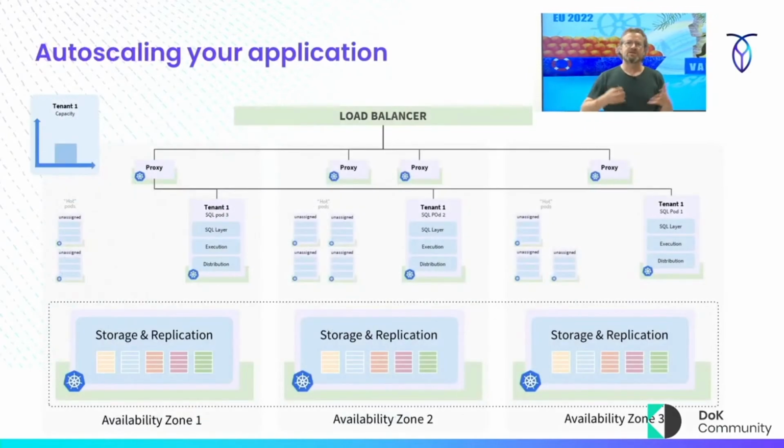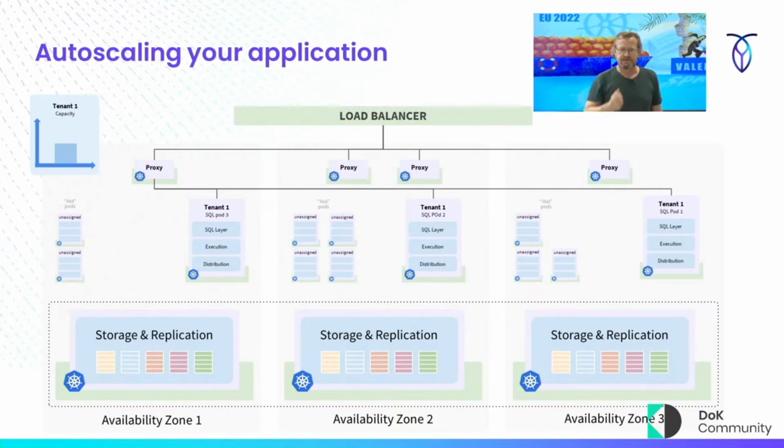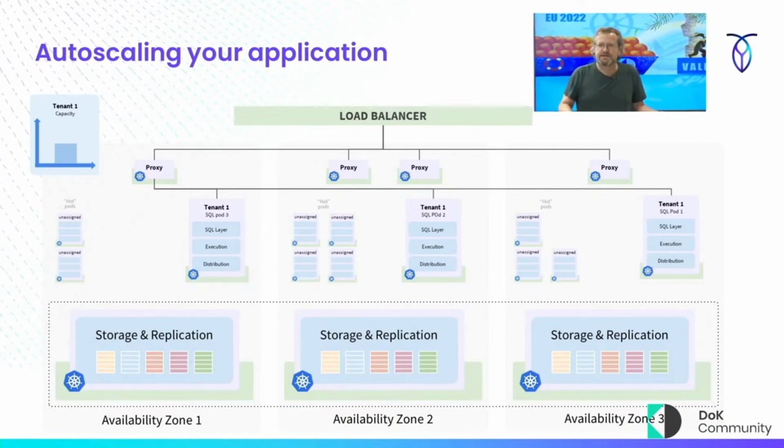So what does autoscale look like? Okay, so here's my cluster I was talking about before. And what I've added here is this chart, right? This chart just basically says, here's my standard load for tenant 1. And what I also have in each of the AZs are these hot pods. These are pods that are just sitting there. They're basically instances of Cockroach sitting in pods, and they're not assigned to anybody, right? So this manifest just has 0 users on it, or it's like a temporary user. They just aren't assigned.